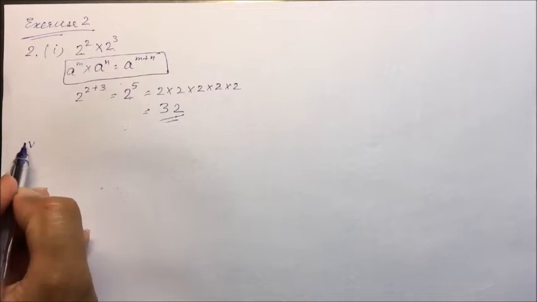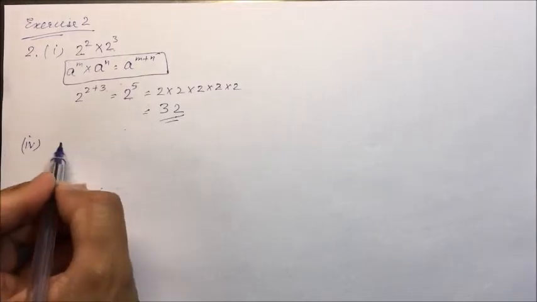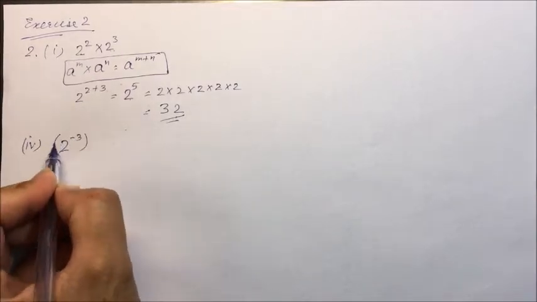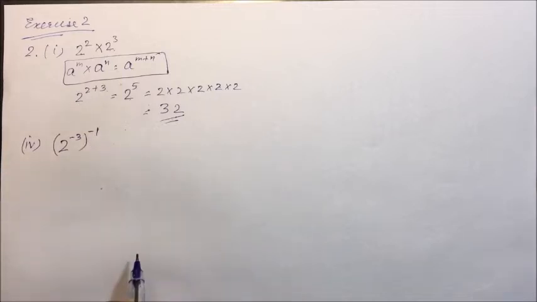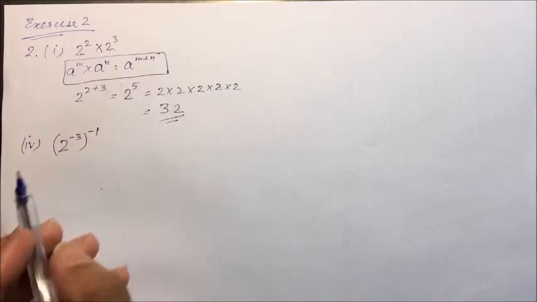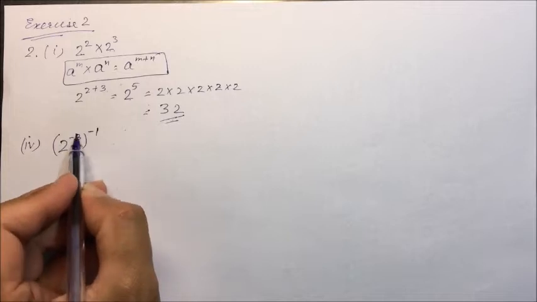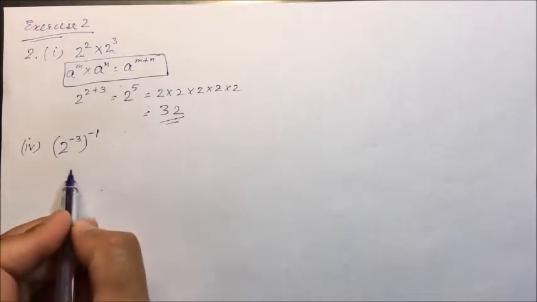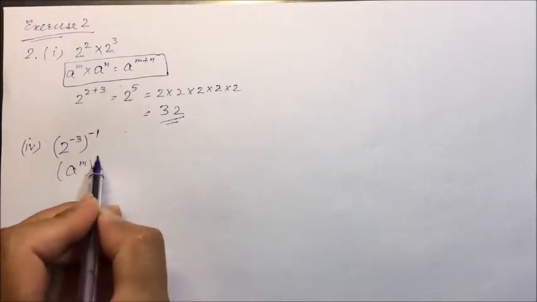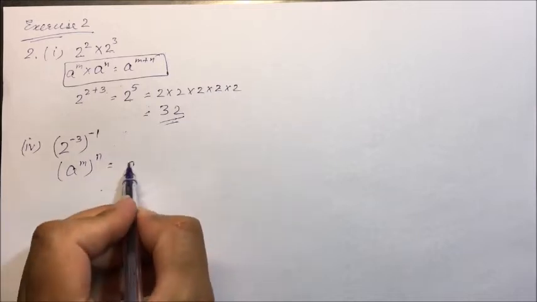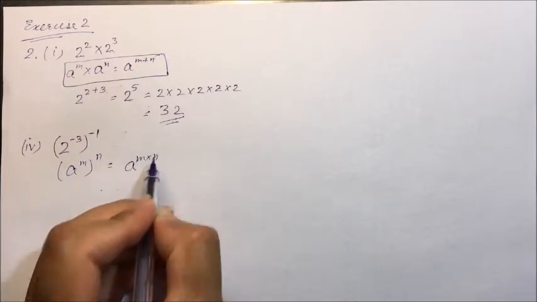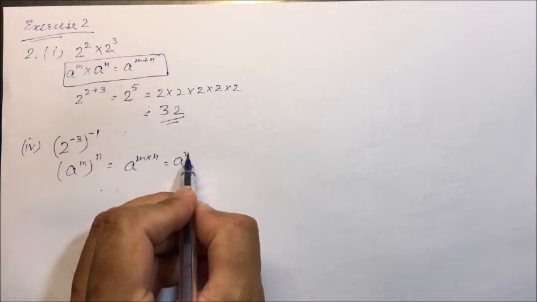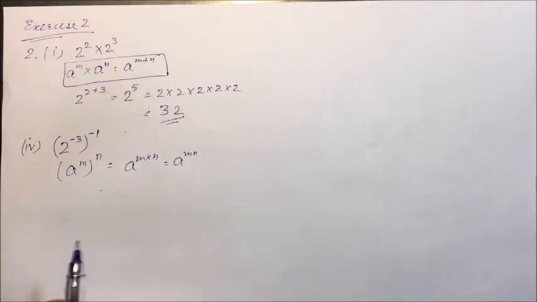Now the fourth one. 2 raised to power minus 3, the whole raised to power minus 1. Here we will use the fifth law, that is a raised to power m, the whole raised to power n. It will be a raised to power m into n, or we can write a raised to power mn.